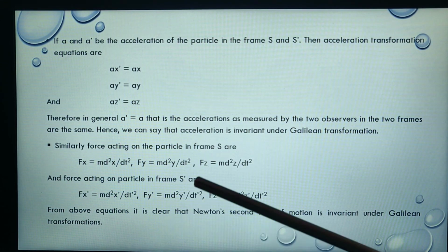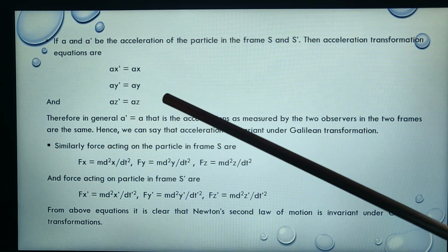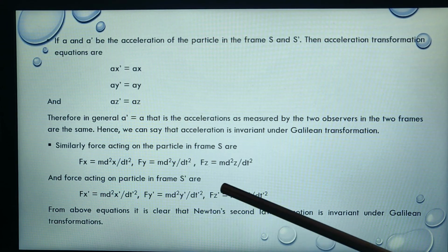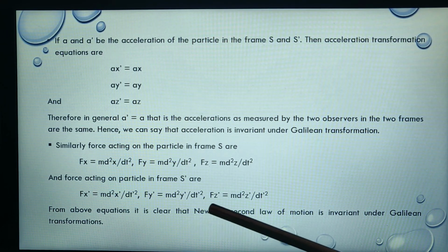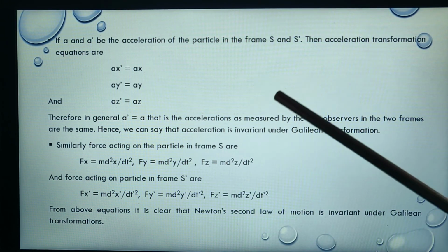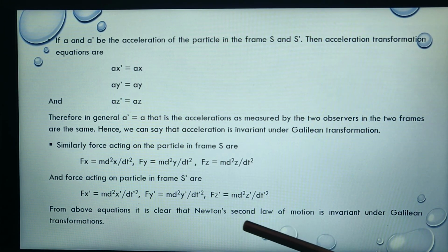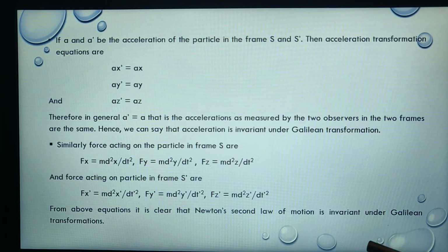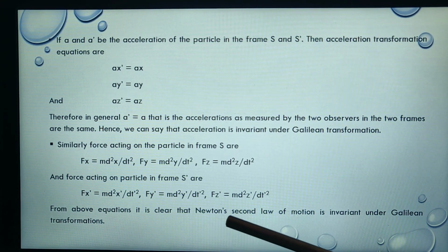That means, if we observe, the acceleration and force acting on the particle remain the same. That means there is no change. So we can say that acceleration and force remain invariant under Galilean transformations.